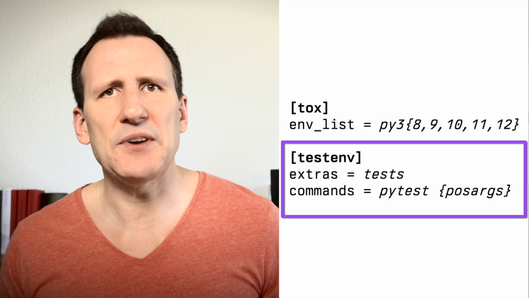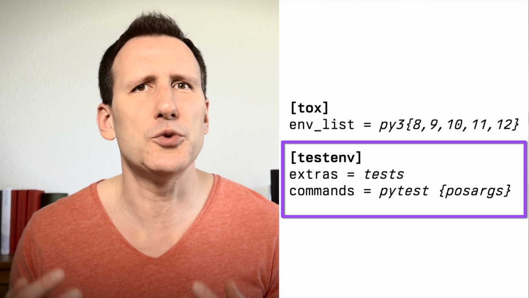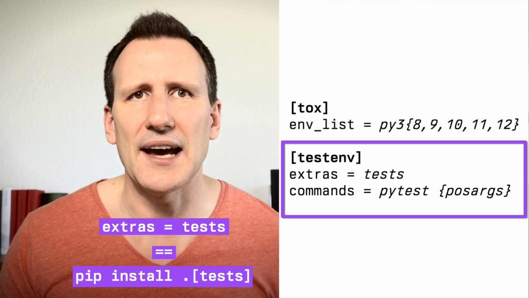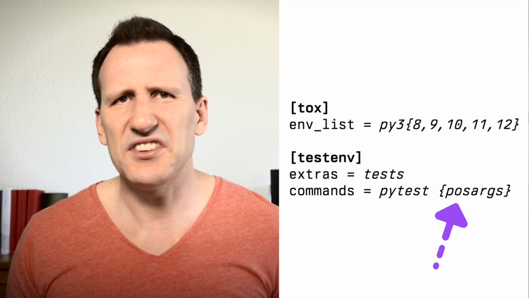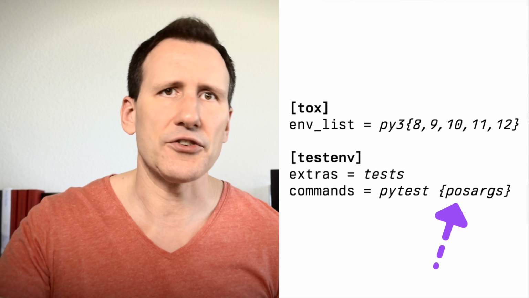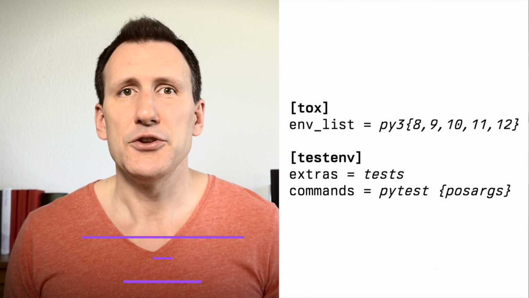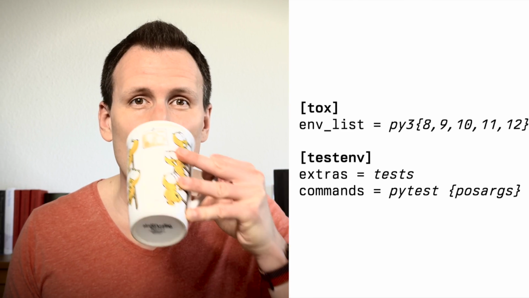The extras field specifies the optional dependencies to use. Those are the ones that you would specify using square brackets when talking to pip on the command line. And the posargs thingy in the commands field is a nice way to allow passing arguments to PyTest while invoking Tox. Simply add them behind a double dash. And this is all it takes. You save this file as tox.ini, run tox, and wait.